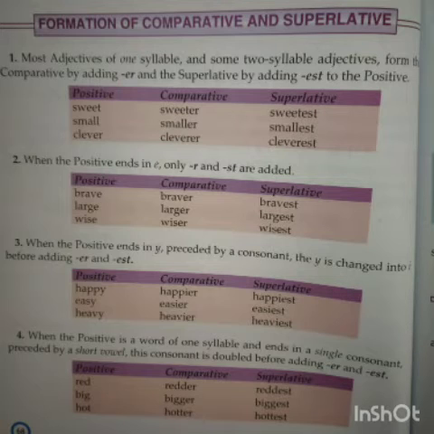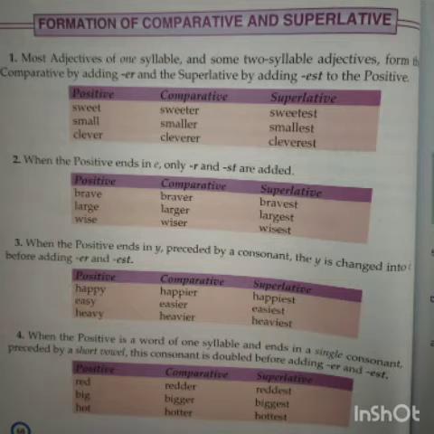Now you have to remember that comparative degree is followed by than, while superlative degree is preceded by the in a sentence. This is the most important thing you must remember, and it will be very easy to find out whether you have to write comparative, superlative or positive degree in a sentence.